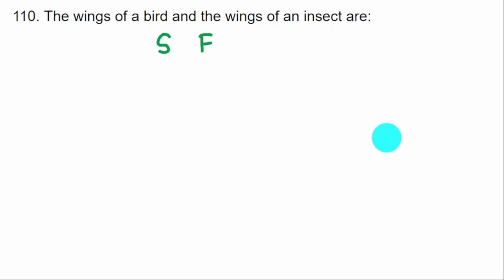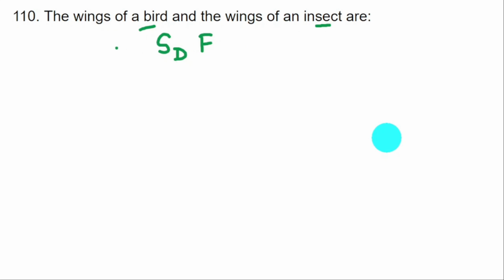So in this case, we are comparing bird and insect. Bird belongs to aves, insect belongs to arthropoda. One is vertebrate, other is invertebrate. So ancestry is completely different. The anatomical structure will be different. This is forelimb, but this is the exoskeleton. So therefore, the structure is different in both.